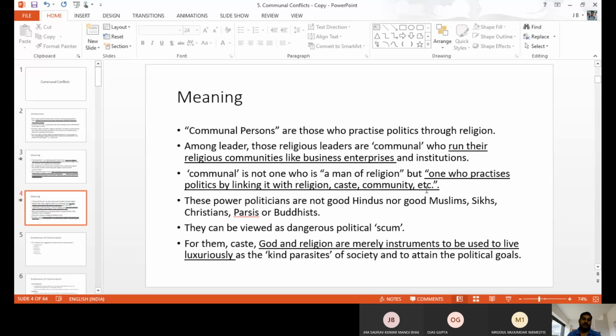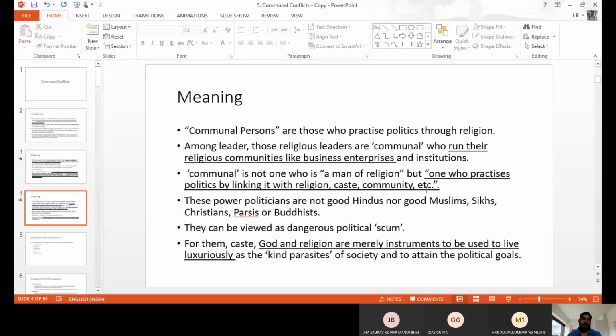One who practices politics by linking it to religion, caste, or community is the communal person. For example, some people start a caste-based, community-based, or religion-based union, or a local union, or a students' or teachers' community. With the community group, the person uses violence or politics, and with that he gets some money. He enjoys a happy, luxurious life. If a person does this, he is called a communal person.